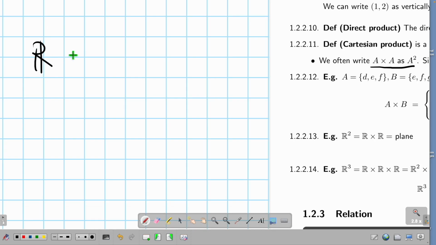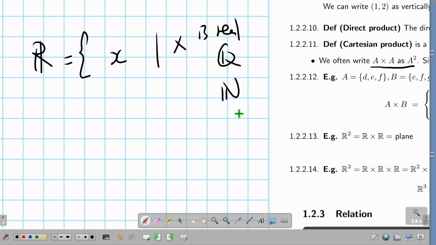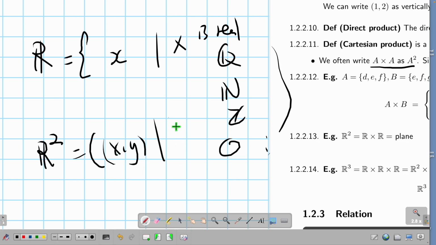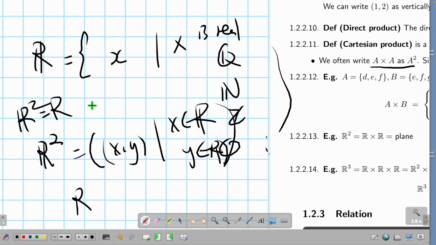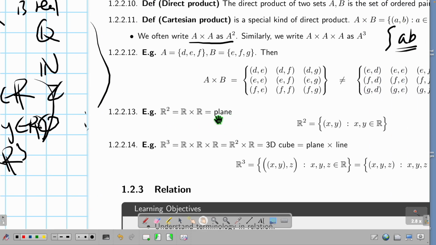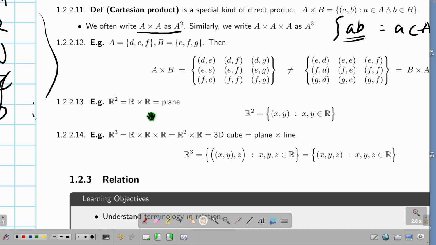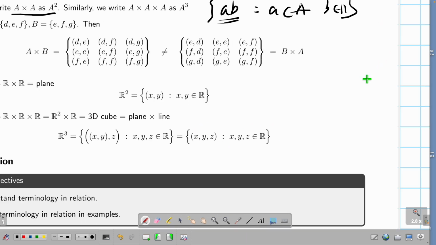So R is what? A set of all the x such that x is real, for example, rational, also irrational, integer, integer including 0, and so on, right? Then what about R squared? It will be all the (x, y) such that x is in R, y is in R. R squared is just R Cartesian product R. What about R cubed? It's just R Cartesian product R Cartesian product R. So this is the meaning. What I just said here is just a bunch of set theory. They link to geometry. This means the 2D plane. This means 3D space.